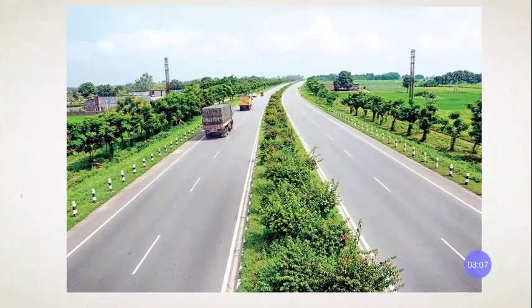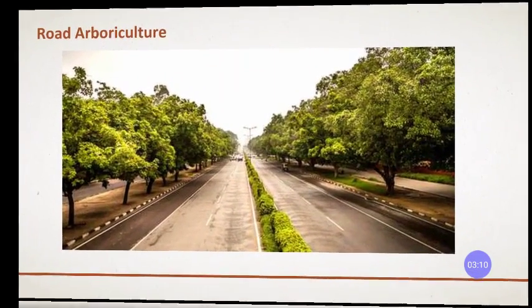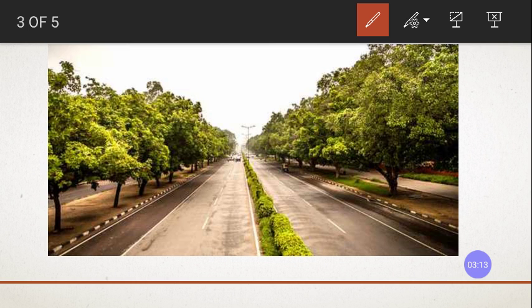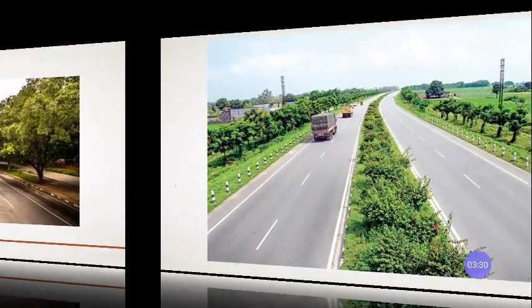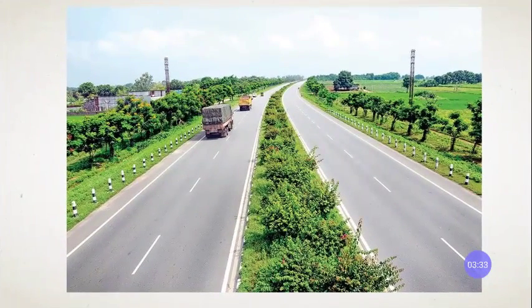So you can see on both the previous image and this image that these trees are there along the road at some distance, right? Here also you can see the shrubs being grown. Same thing here also in these images. On both sides of the roads, a tree has been grown, and at the median also there are shrubs grown, right?